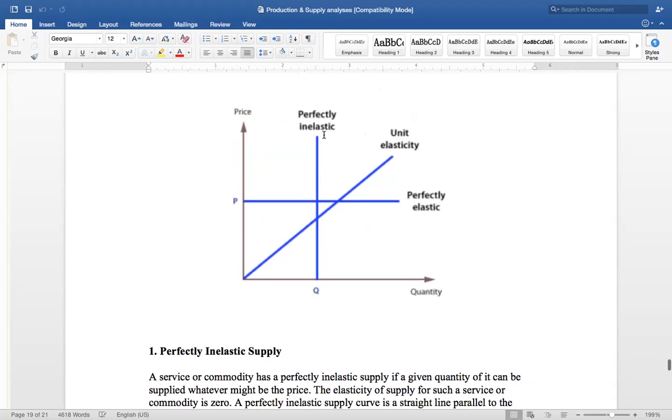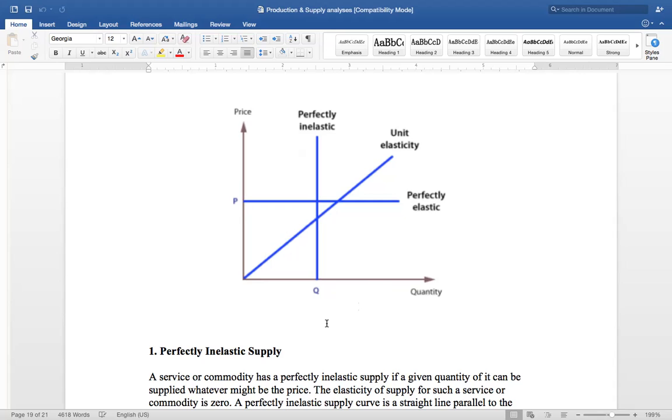Now just look at this curve, the perfectly inelastic one. This is the price, and this is the quantity supplied. So what it shows is that prices are changing, but quantity supplied is constant at the same point. So perfectly inelastic supply explains that with the change in the price of the commodity, quantity supplied remains constant.